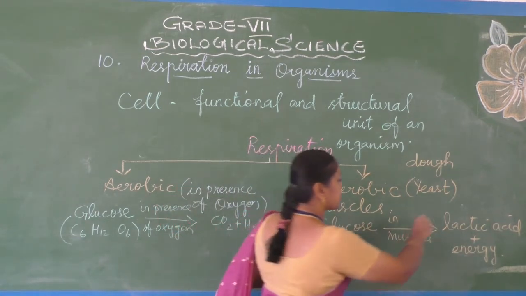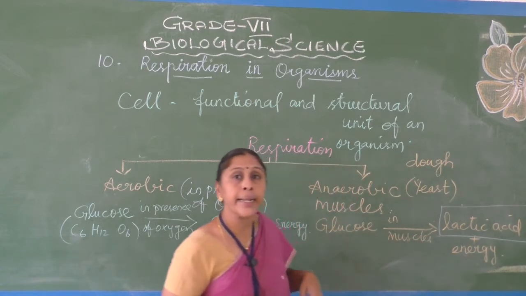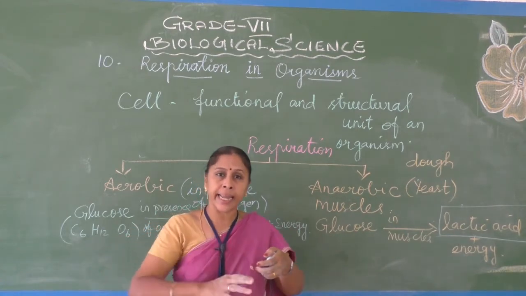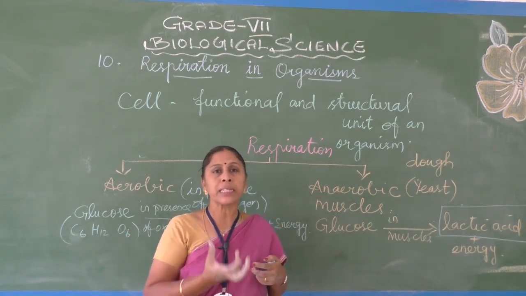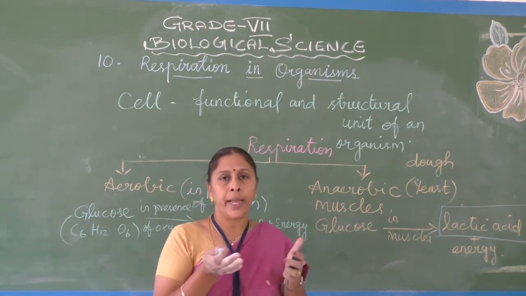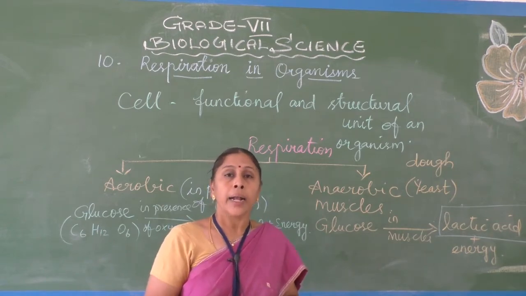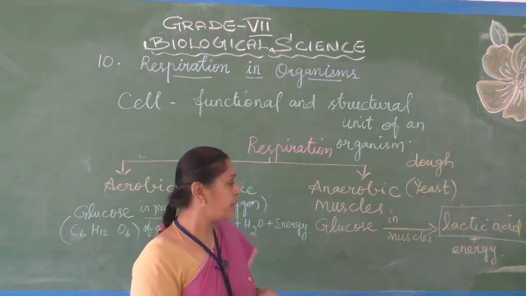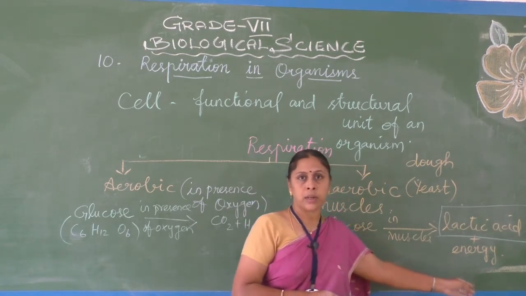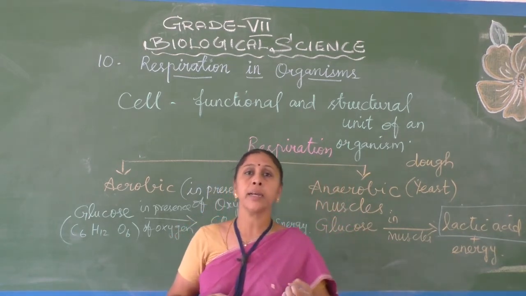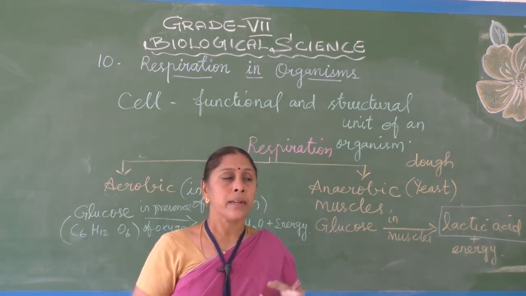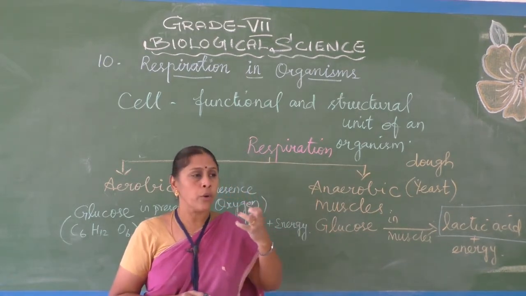And this lactic acid will be accumulated in the calf muscles. Calf muscles are below the knee, at the back. You will have that muscle part. In that place that lactic acid will accumulate, and it will give you pain because of this formation of lactic acid. And energy will be produced. It gives energy for that moment, but it will produce lactic acid and give you pain. That is the reason the leg gets pulled and held tight with pain. You will not be able to move.